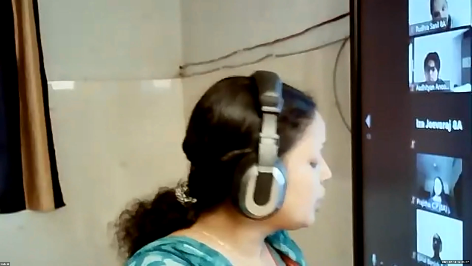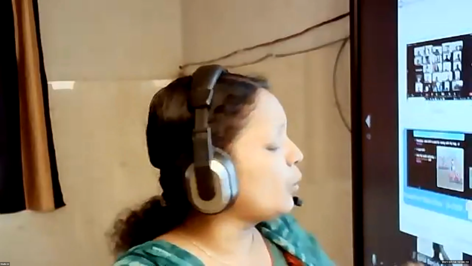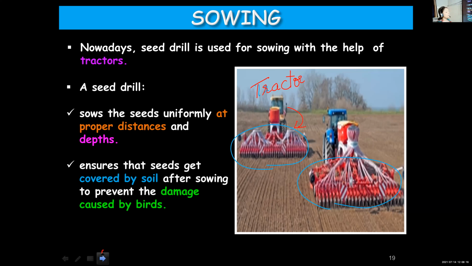So the seed drill ensures that the seeds are sown uniformly at proper distances and depths. Now point number 2. Once the seed is sown, the seed drill will cover those seeds with a layer of soil. After sowing, the seeds will be covered by a layer of soil. Why? Because if the seeds are left exposed without any soil covering, they will be eaten away by the birds. So in order to prevent the damage caused by the birds, the seed drill ensures that the seeds are covered by a layer of soil.